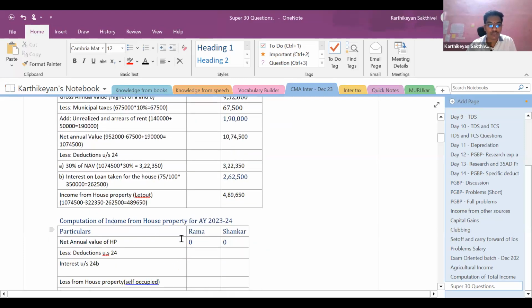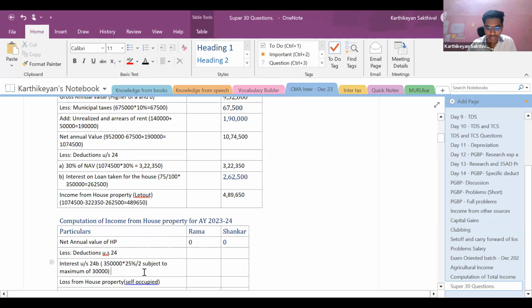Now let us go for the self-occupied property. As far as self-occupied property is concerned, the net annual value is going to be 0, so just focus on the interest deduction part. Right. There 75% of the interest is computed. Here we should take the 25% of the interest, and for 2 people we just need to divide it.